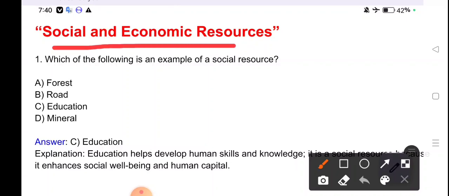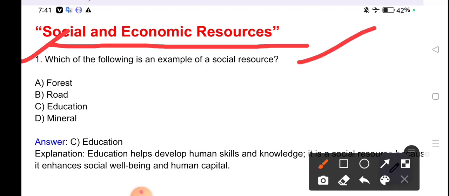Social and economic resources. Multiple choice questions. Question number 1. Which of the following is an example of a social resource?